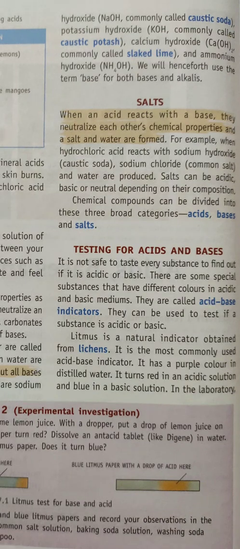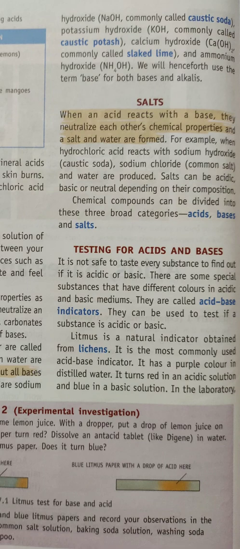Litmus has a purple color in distilled water, which means neither acidic nor basic. If we add an acidic solution, it turns red, and it turns blue in basic solutions.